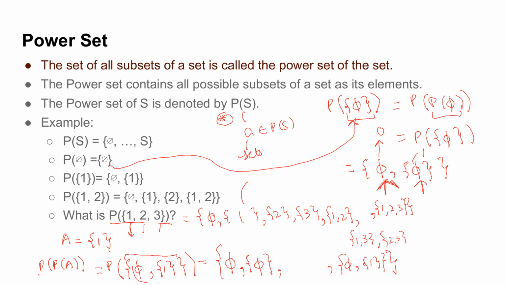Second is {1}, but not a simple 1. It is 1 within curly braces. So how many curly braces do I need to add for it? Remember the general rule. The general rule is you always add the empty set and the set itself. After that, whatever are the members of the set, add curly braces outside them.